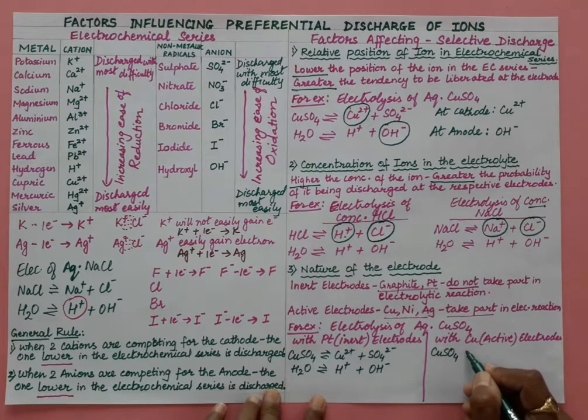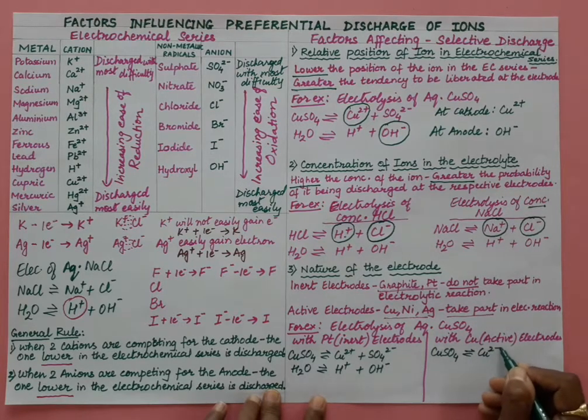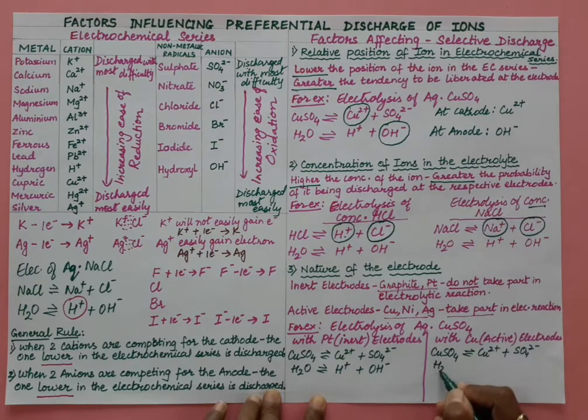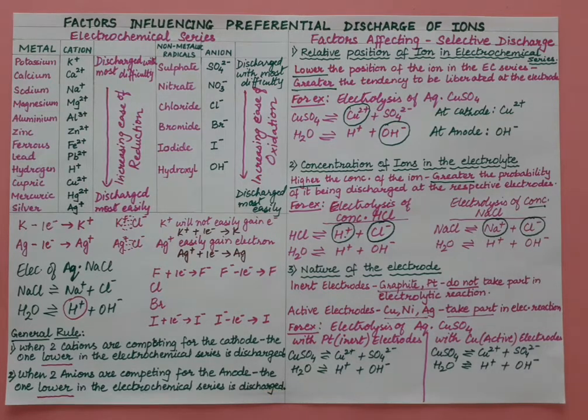Aqueous copper sulfate means we have copper ions and sulfate ions, and water, so H plus and OH minus ions. Now copper ions and H plus ions, two cations, are competing. So what happens at the cathode, which ions will get discharged? Obviously the one which is lower in the series, so copper ions will get discharged here, right?